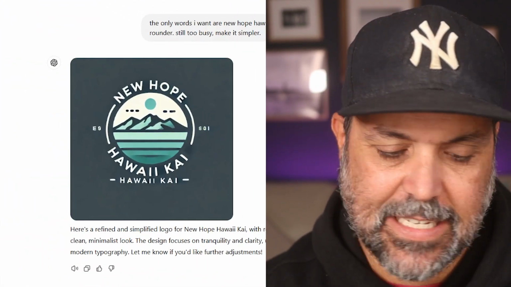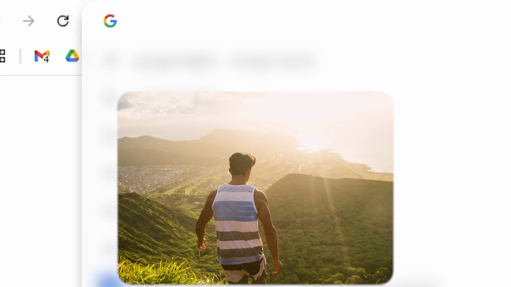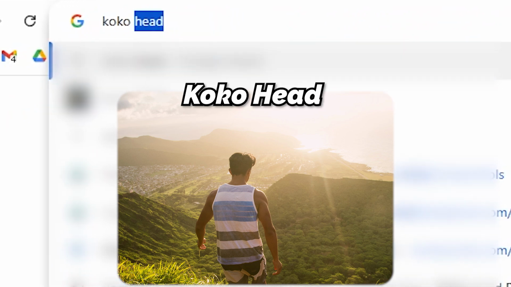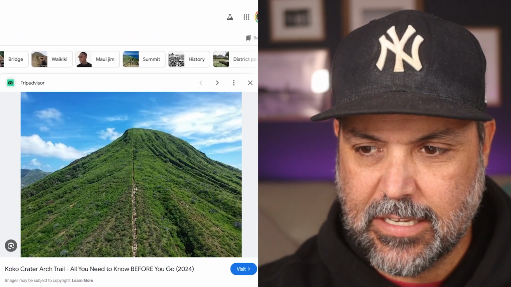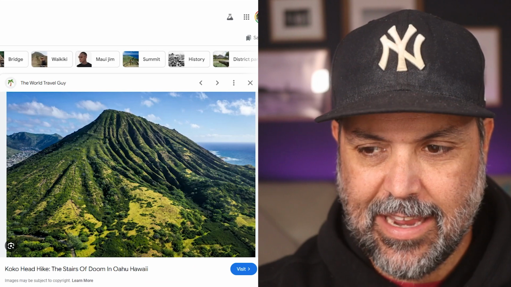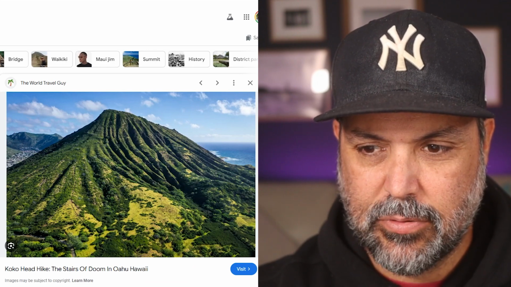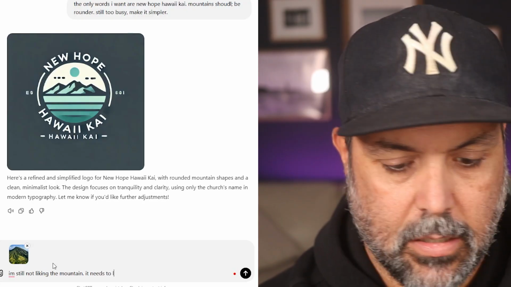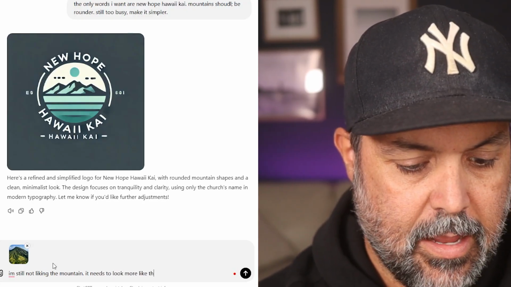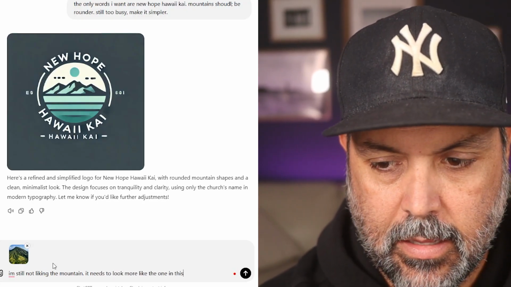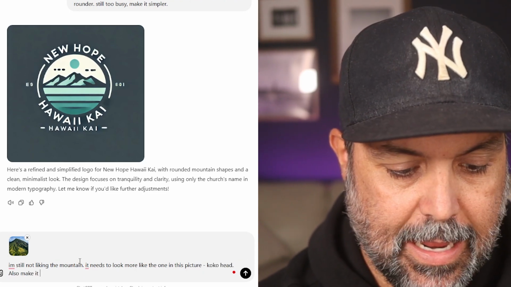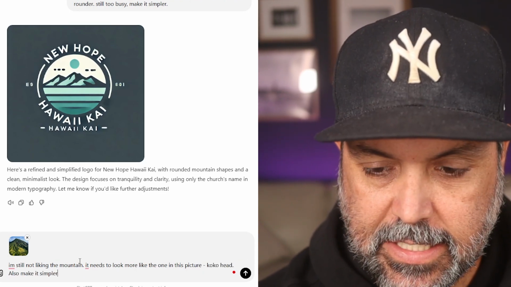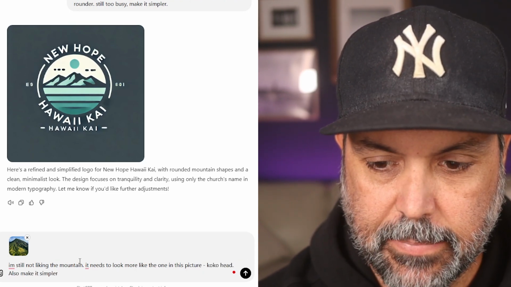Still too busy. It's having a hard time with this. Maybe it would help if I did a quick search. The main mountain in my area is called Koko Head. I'm trying to think of which one is the best picture here. So I think this one is pretty cool looking. So let's try this one here. Needs to look more like the one in this picture to make it simpler. I don't know how many ways I could say this. Simpler, simpler, simpler. Let's see what we got.